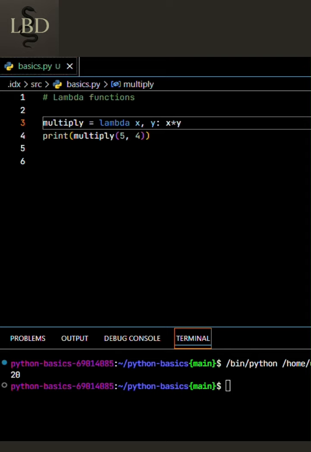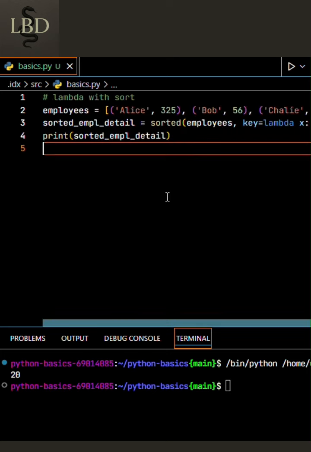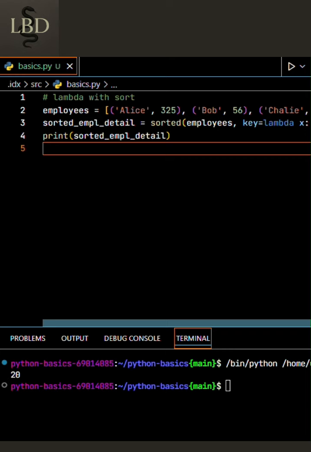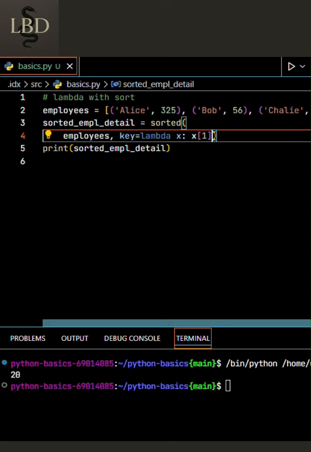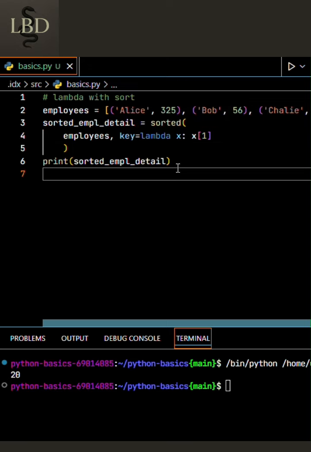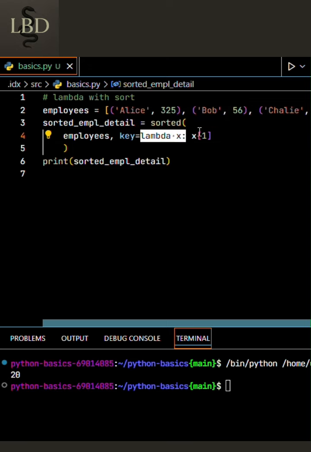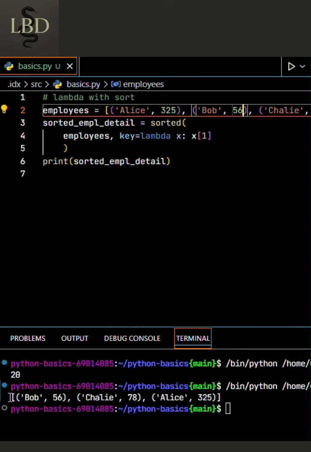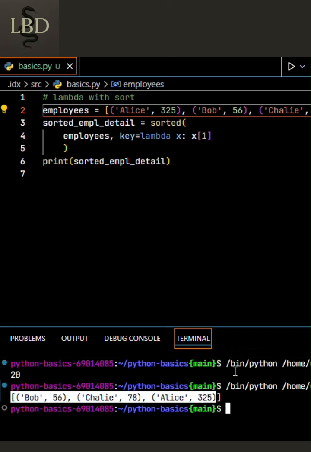Similarly, lambda functions are super useful when you are working with functions like map, filter, or sort. For example, if you want to sort a list of tuples by the second element, the lambda makes it very simple. In this example, we can see that there is an employee list which has the name and the corresponding employee ID. We want to sort this whole information, but we want to ensure that all the employee information gets sorted based on the employee ID. So we can pass sorted, and set the key we want to sort on using the lambda expression, and x square bracket 1 implies the IDs which are present. If we run it, we'll see that we are able to sort the information based on the employee ID.